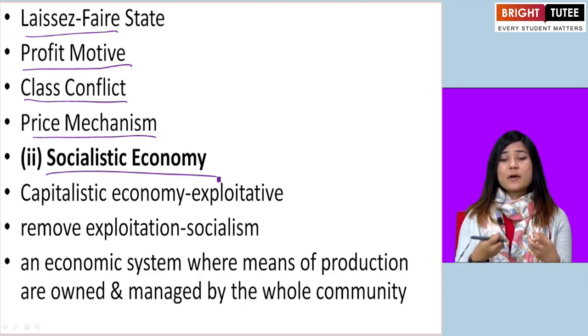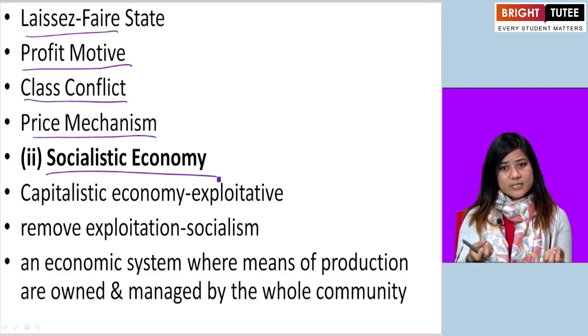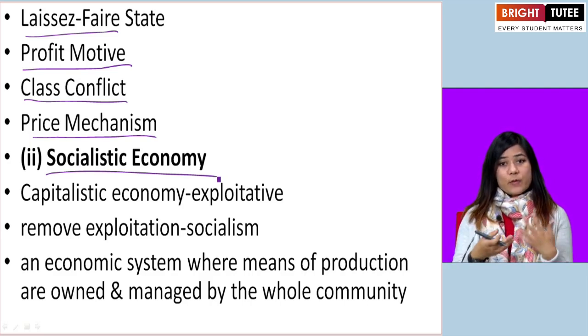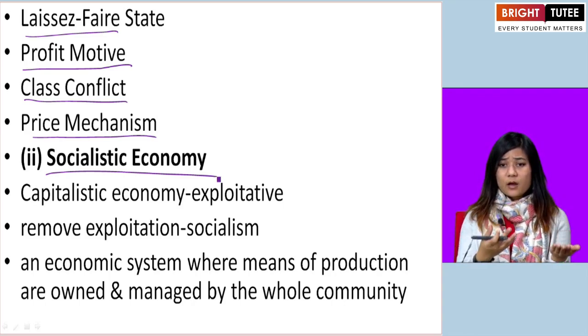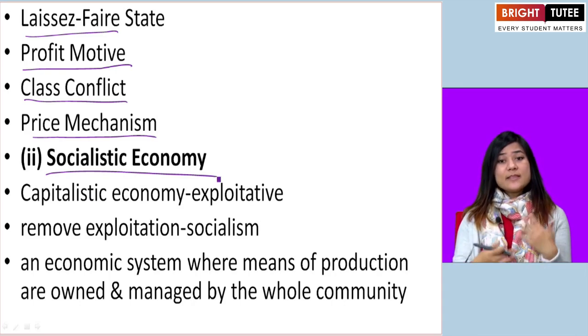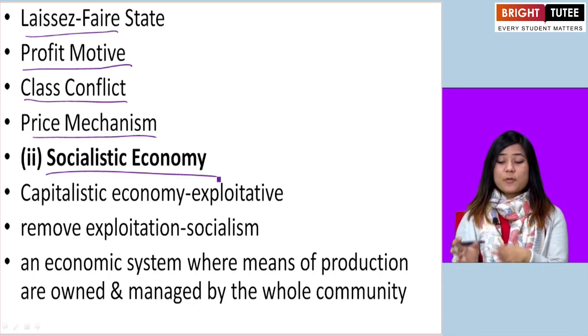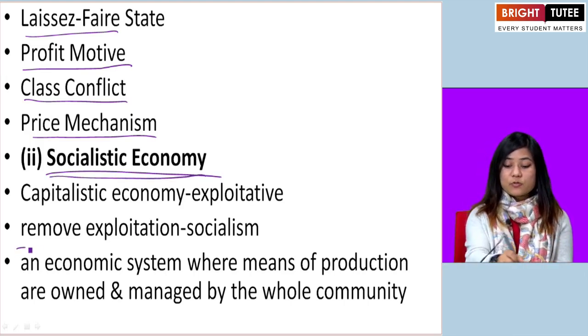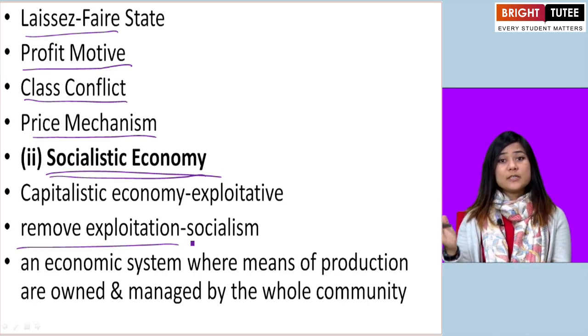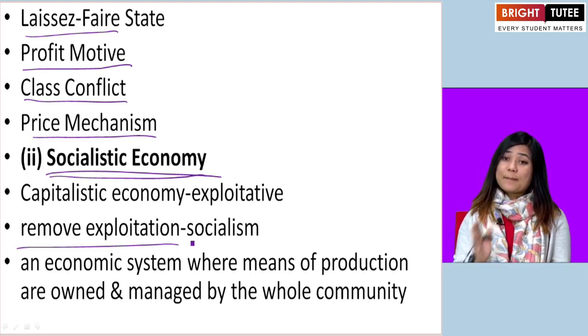They only care about profit. So the system in a capitalistic economy is a very exploitative system. Now, when this exploitative system of capitalism was understood, was seen, then there came another economic system, which is called socialistic economy. Okay, and that came to remove the exploitation of the capitalistic economy or capitalism.